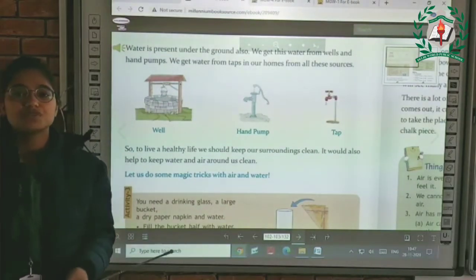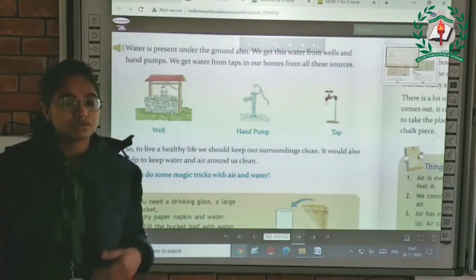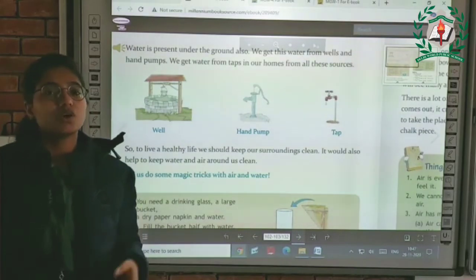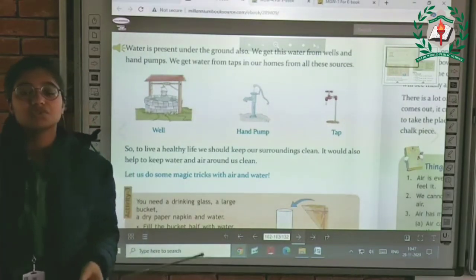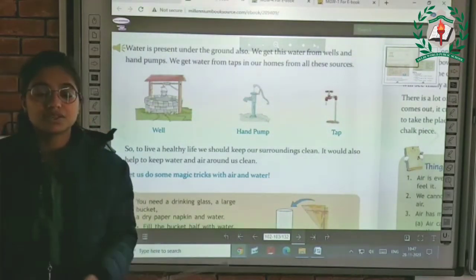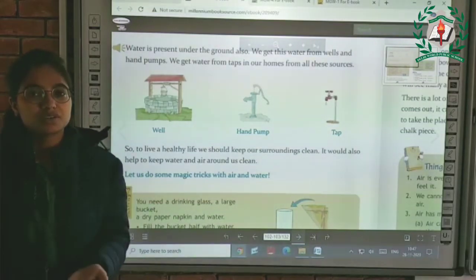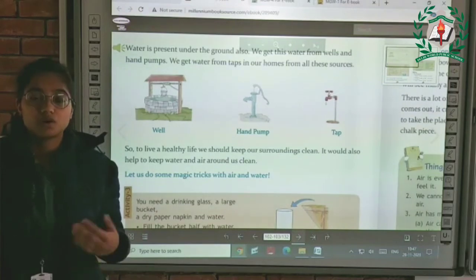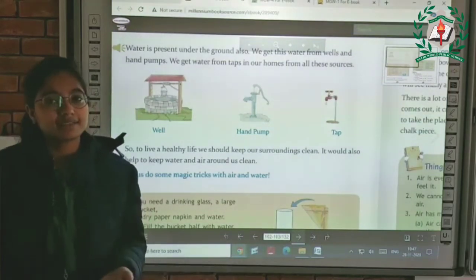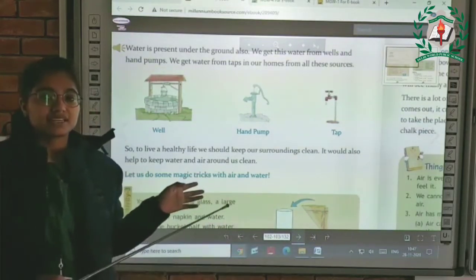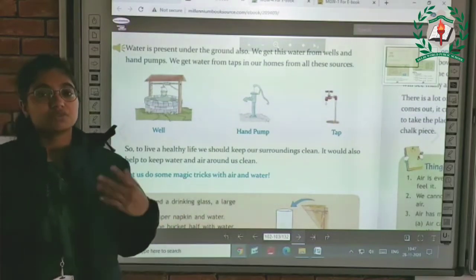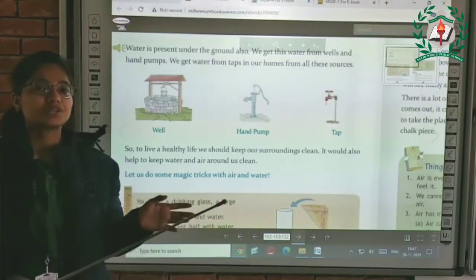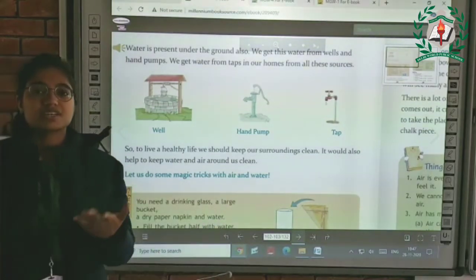Same thing happens with water. Water is also very essential for all the living beings. You can also try it: if you do not give water to the plant, then it will also get unhealthy. Like in that activity in which we covered the plant and it was not getting air, then it was getting unhealthy.